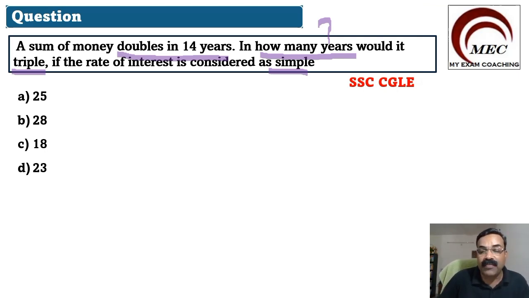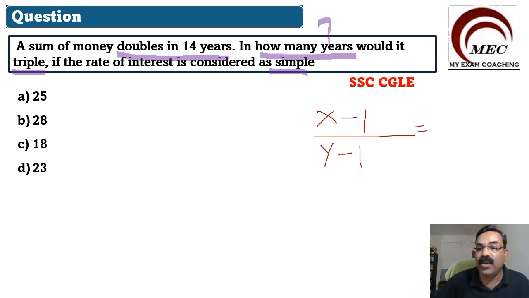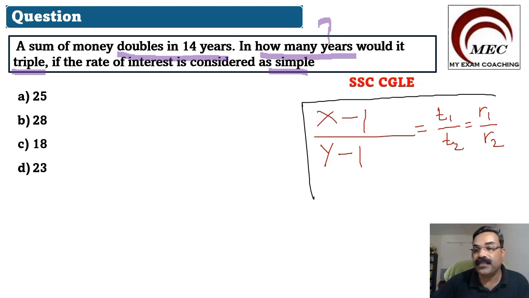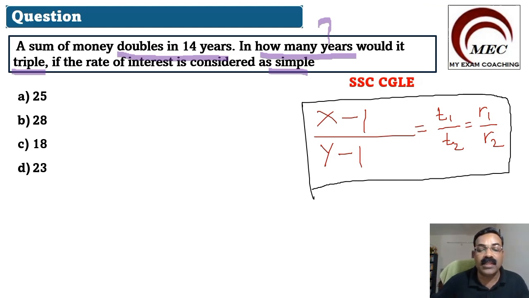Whenever you have this type of question, always remember the formula: x minus 1 divided by y minus 1 is equal to T1 by T2, which is equal to R1 by R2. Remember this formula, it is very, very important for you.